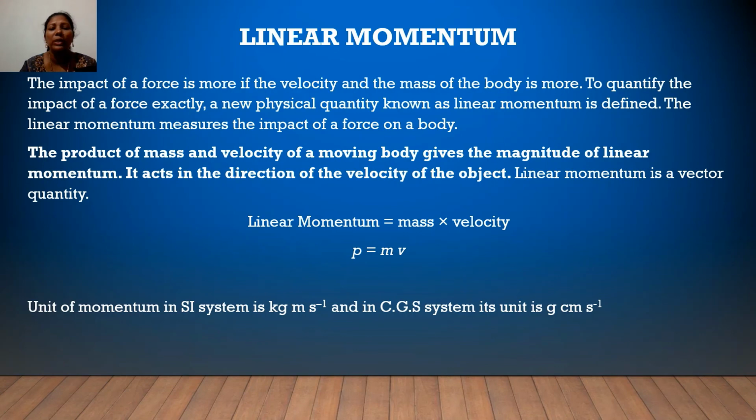Actually, it's a newly defined physical quantity. It's used to quantify the impact of a force exactly. Linear momentum measures the impact of a force on a body. It's the product of mass and velocity, given by the formula P = m × v, where m stands for mass and v for velocity. Its unit in the SI system is kilogram meter per second and in the CGS system its unit is gram centimeter per second.